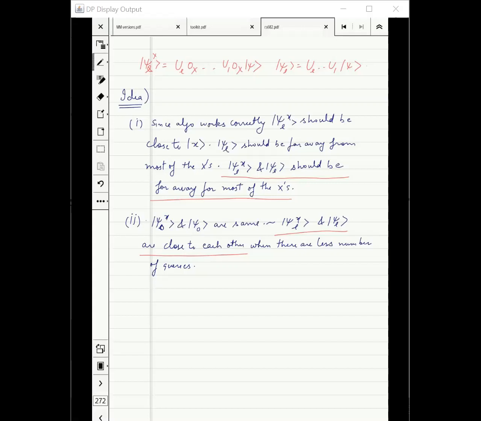I haven't proved anything robust yet, anything formal yet. So just raise your hands if the idea is okay. Okay, good. Around 50% people. Others, any suggestions, any questions, so that this becomes clearer?